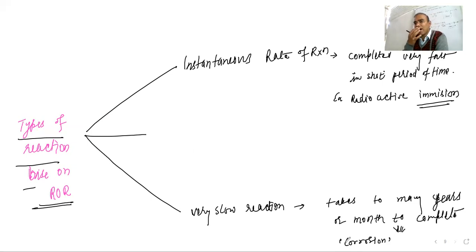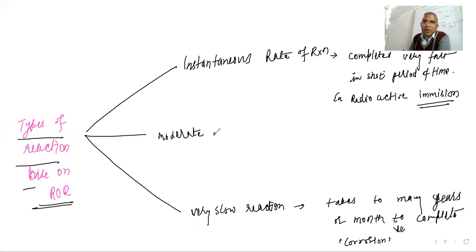If you see the plants or industries, say there are too many power plants constructed 40 or 50 years back, the pipelines are the same, nothing changed, they are as they were. If they are as they were, it means corrosion is a slow process. They may be corroding a little bit, but it is too slow. So we are not going to calculate the rate of reaction of that type of reaction. Getting my point? Last one is the moderate reaction.